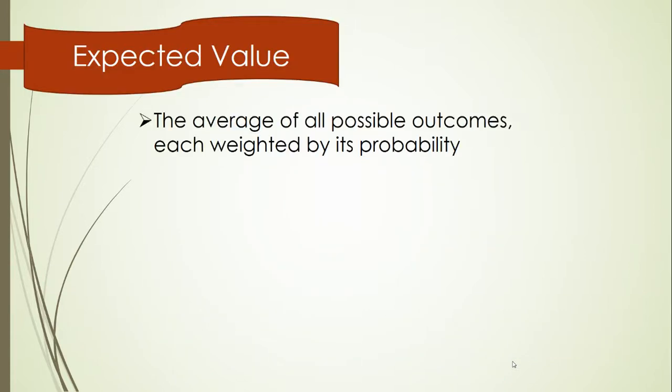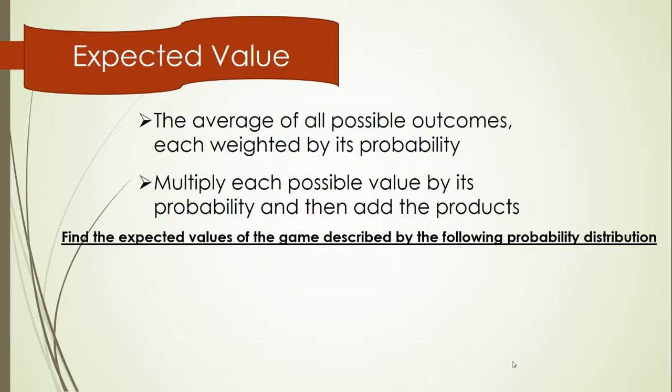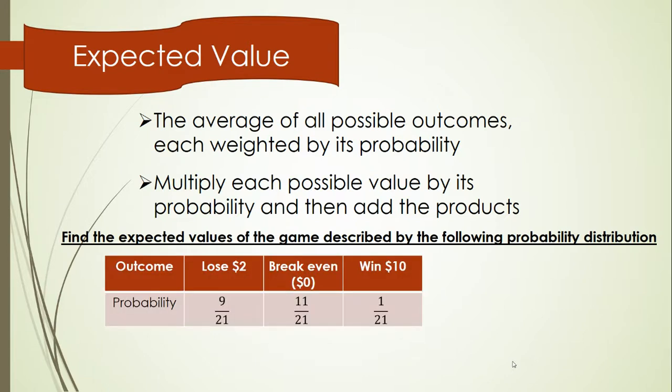Okay. Expected value is the average of all possible outcomes, each weighted by its probability. So we're going to multiply each possible value by the probability and then add the products. Find the expected values of the game described by the following probability distribution. So in this game, I can lose $2, and the probability that I lose $2 is 9 out of 21. I can break even, i.e., I get $0 back. The probability that that happens is 11 out of 21. And I could win $10, and the chances that I win $10 in my game is 1 out of 21.